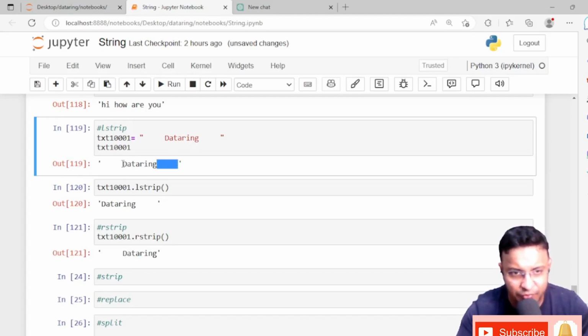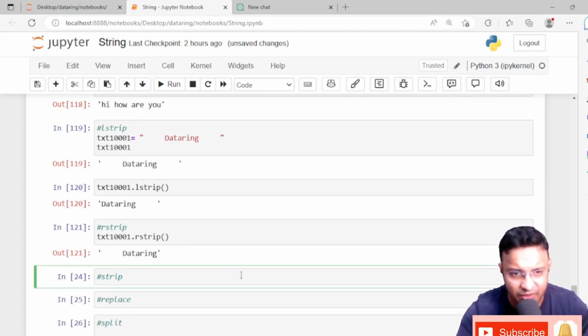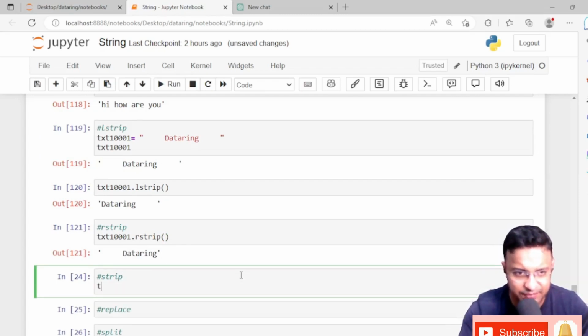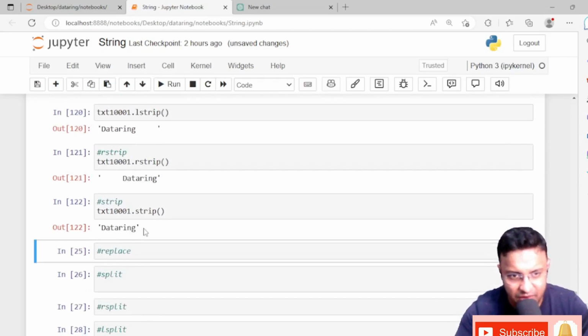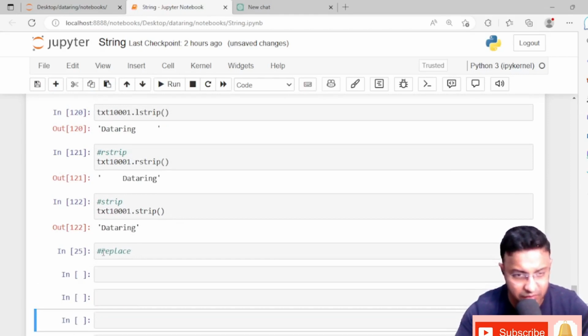If we want to remove both sides, at that time we can use strip, dot strip, and it is gone. Very simple, right?